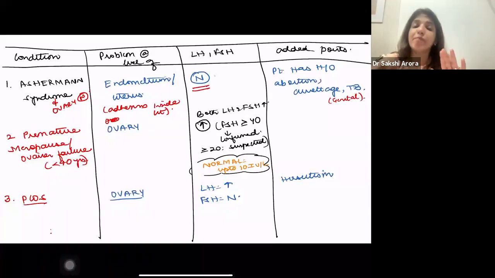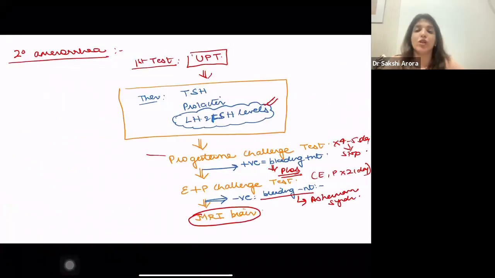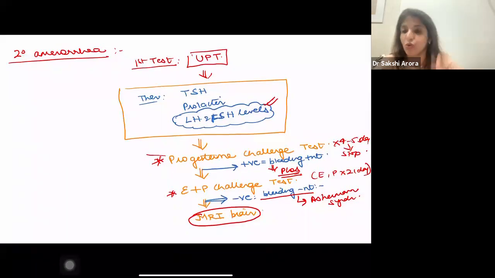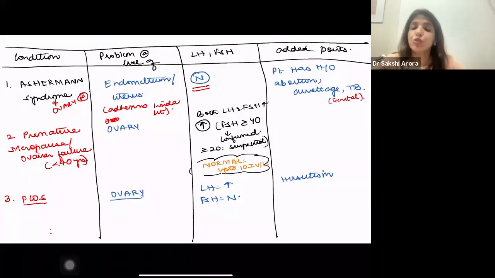In the question, they may give you that the patient has a history of abortion or a history of curettage, or she has a history of genital TB, right? That means if they're saying this much, it means it's a case of Asherman syndrome. And just now I told you one more important point which they will give you, that estrogen and progesterone challenge test is negative. The moment they say all these things together, you know it is a case of Asherman syndrome. Then it could be a case of premature menopause, right?